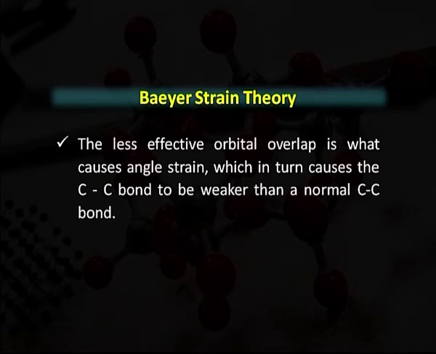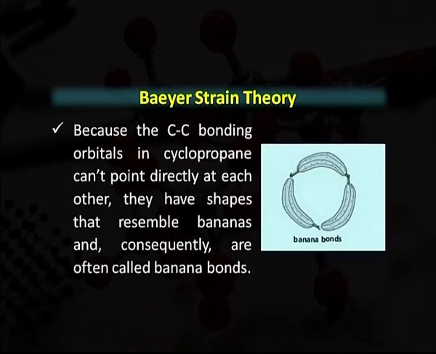The less effective orbital overlap is what causes angle strain, which in turn causes the carbon-carbon bond to be weaker than a normal carbon-carbon bond. Because the carbon-carbon bonding orbitals in cyclopropane can't point directly at each other, they have shapes that resemble bananas. In this structure we can see the shape just like bananas, and consequently they are often called banana bonds.